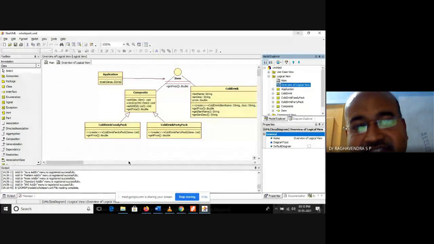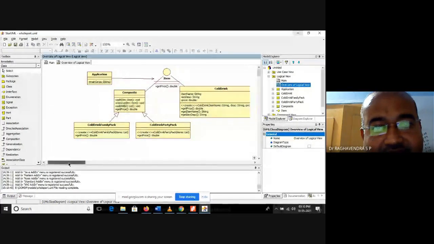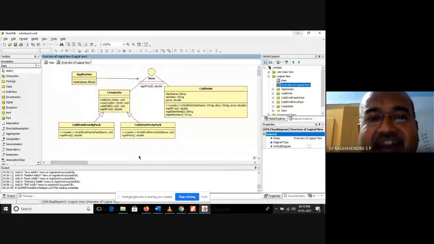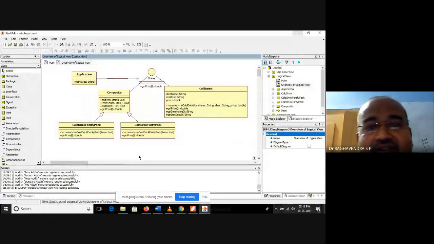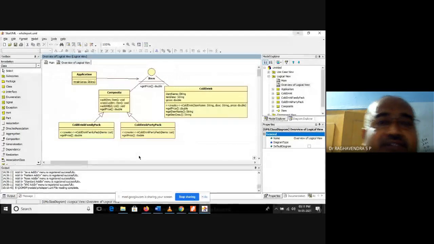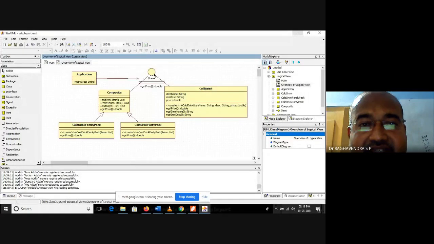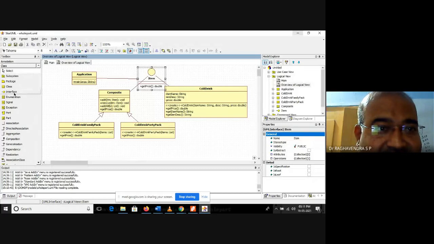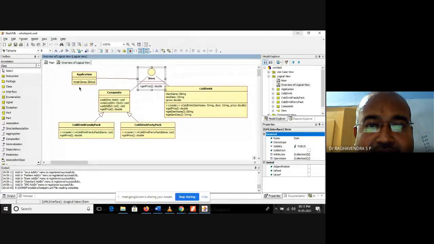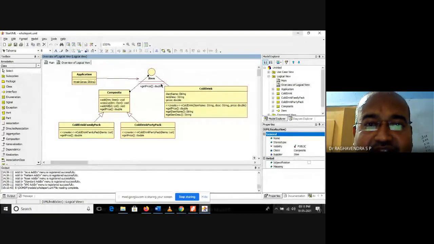So this is the model. This model I have already created, because if you keep on drawing, it takes a lot of time, no? So that is why I have drawn this. So this is an interface. So how to draw the interface? You can see the interface, you can just drag and drop here. Okay. So this, what is the association? Anybody?